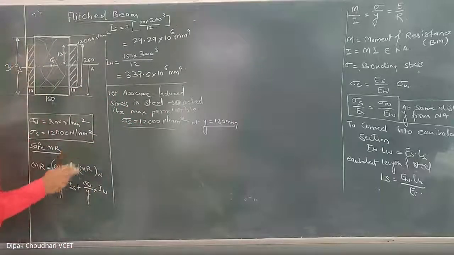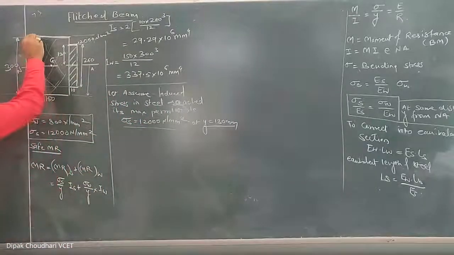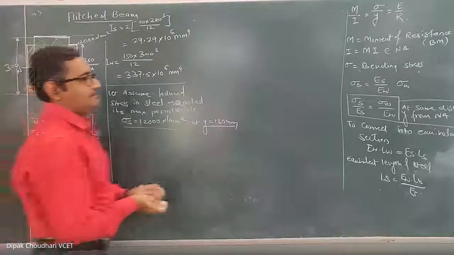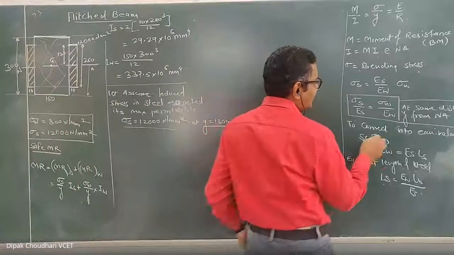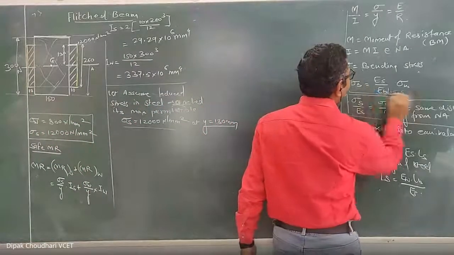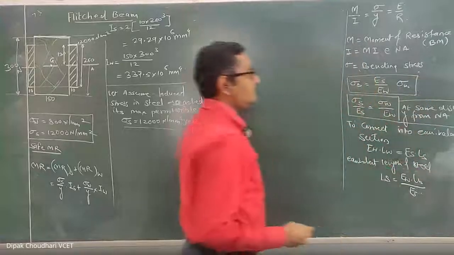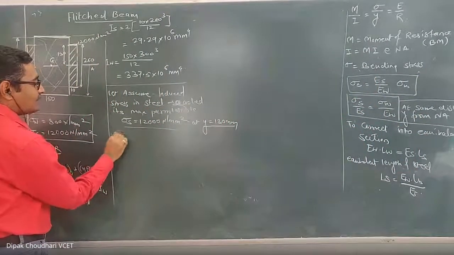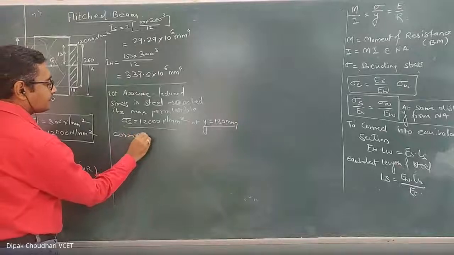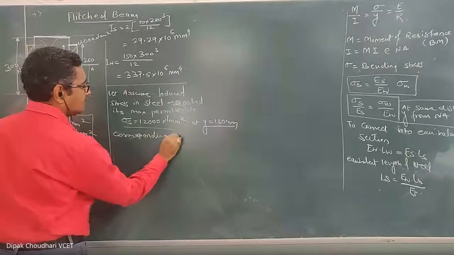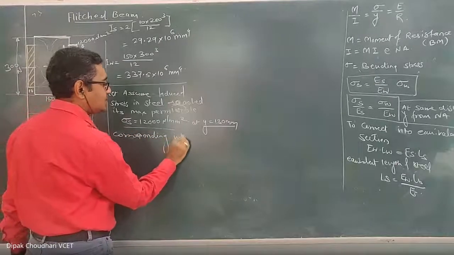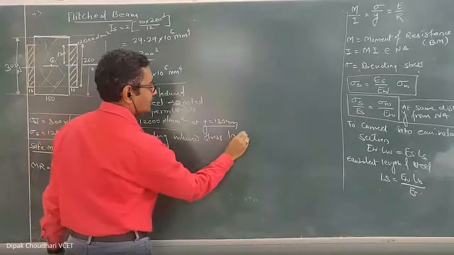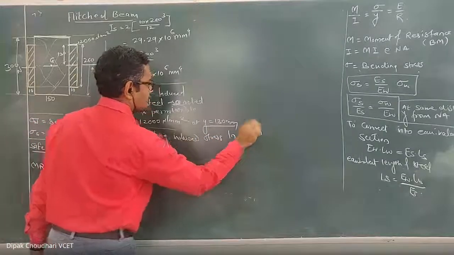Okay, now we have to calculate the maximum stress induced in the wood. For this flitch beam, we know the relation between the stress induced in the steel and the corresponding induced stress in the wood.